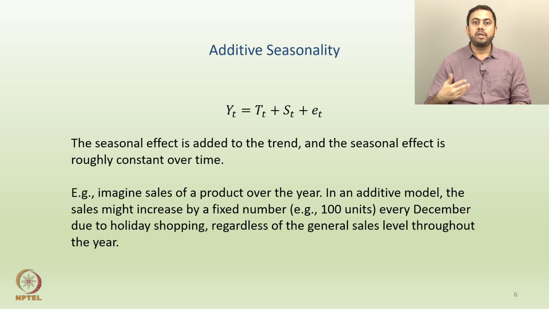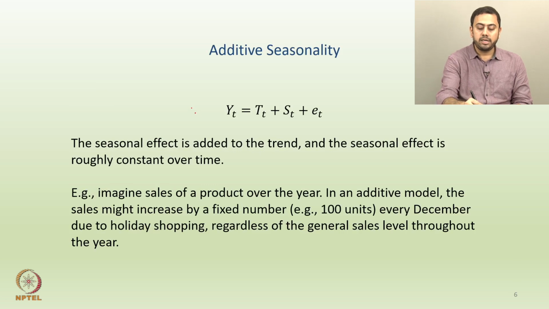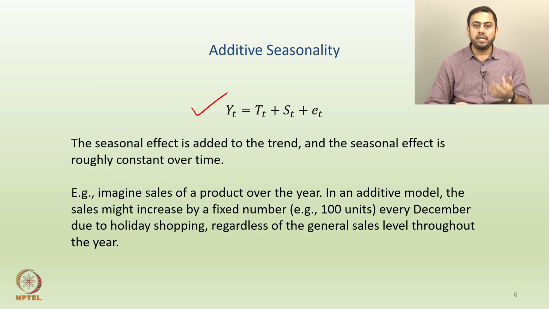Alright, so firstly, what do we mean by additive seasonality? I can write down the model structure as yt equals Tt plus St plus Et, where T is the trend, S is the seasonality and E is the error.